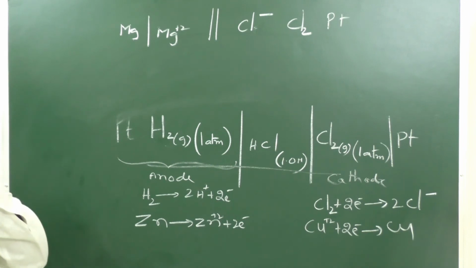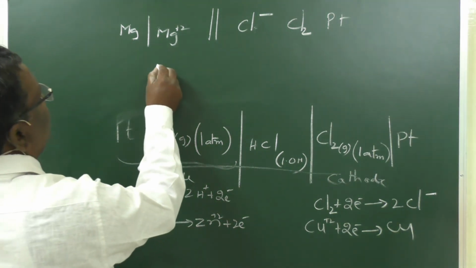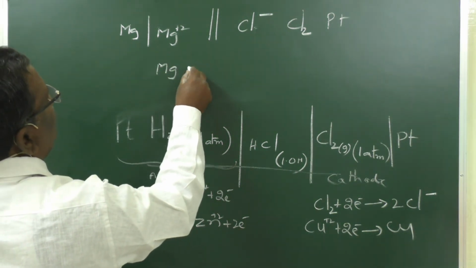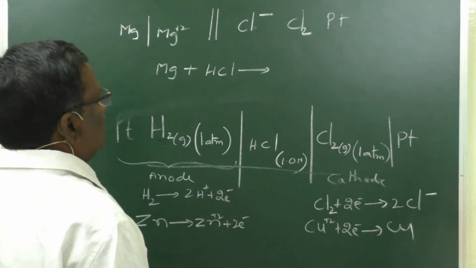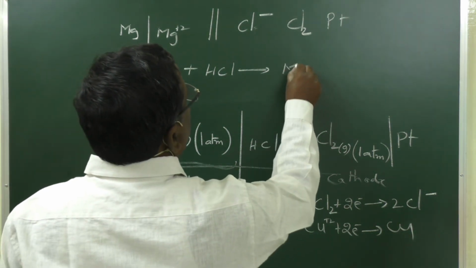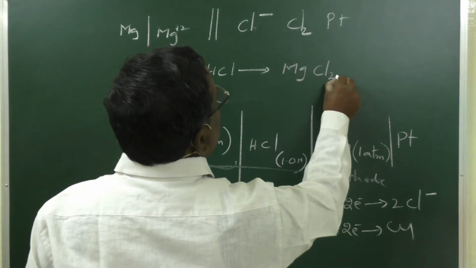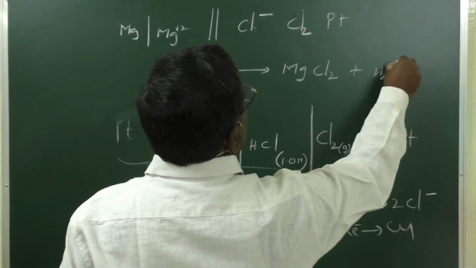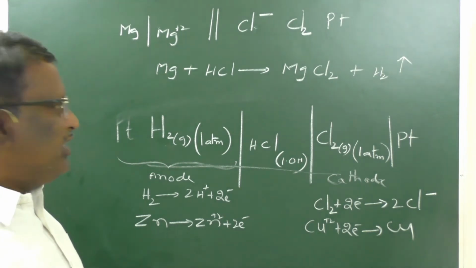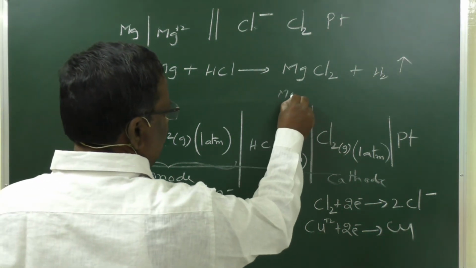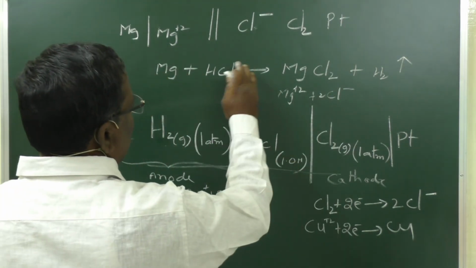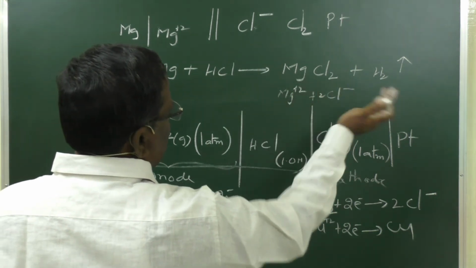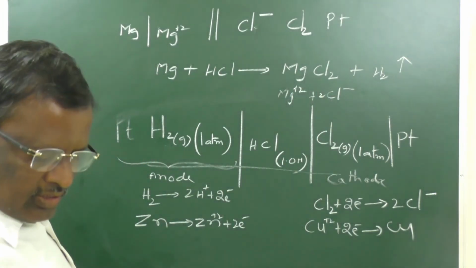Now they ask us to write the chemical reaction. So here also we can write like this: Mg plus HCl gives MgCl2 plus H2. By this reaction you are producing Mg plus 2 ions and 2 Cl minus ions. So Cl2 will be converted to Cl minus ions.